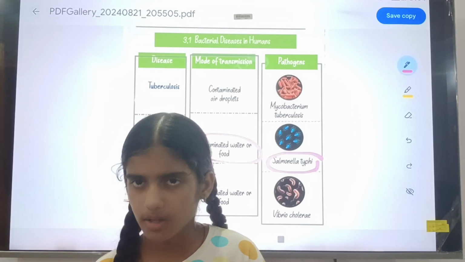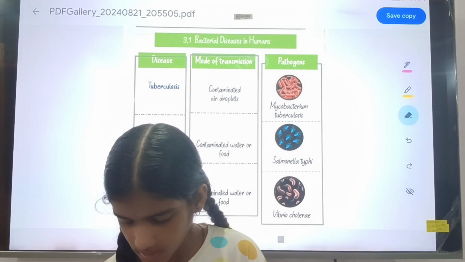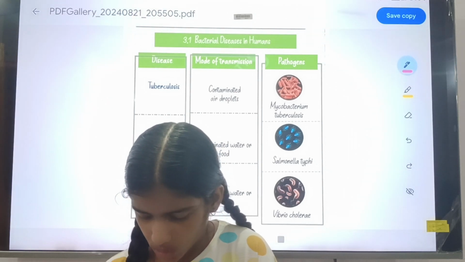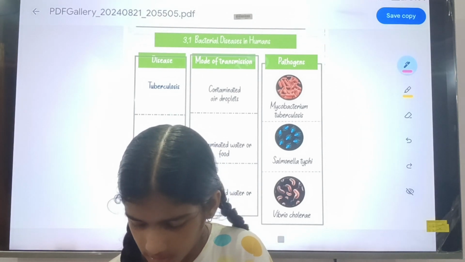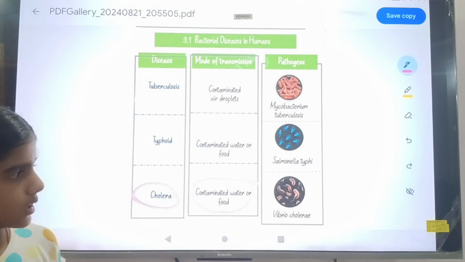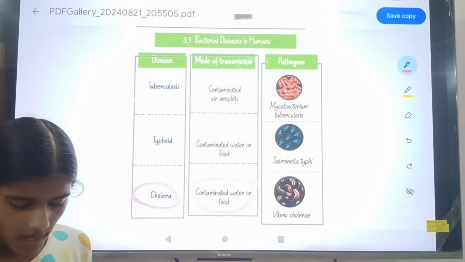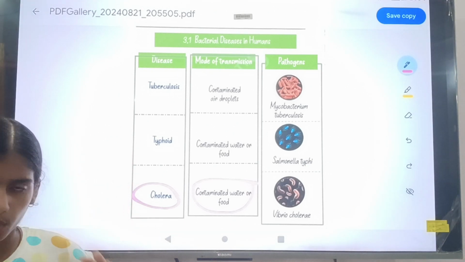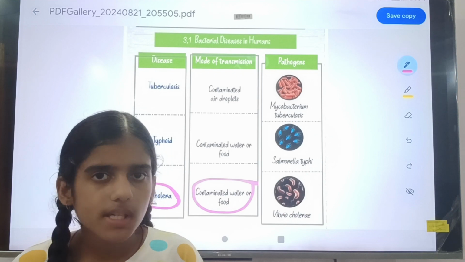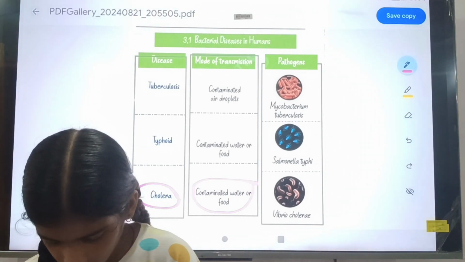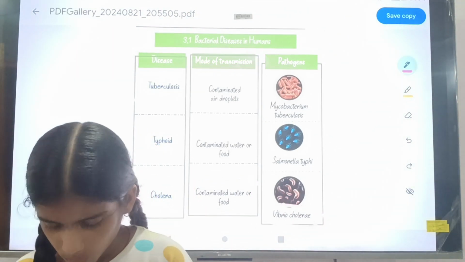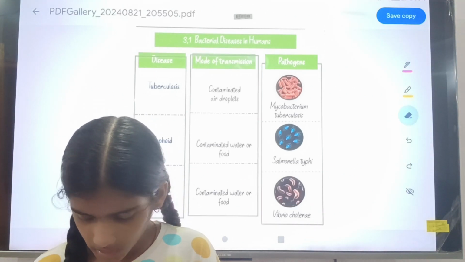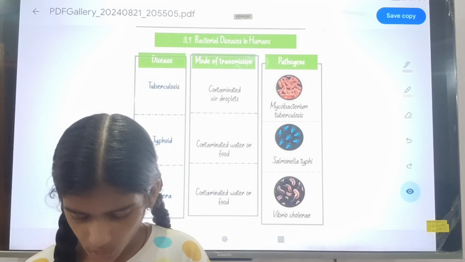So you can remember that this can be caused by the bacteria. Okay, third disease will be cholera. Cholera can be caused by contaminated air or water, and by the bacteria. All three, tuberculosis, typhoid and cholera, occur by bacteria. The bacteria name was Vibrio cholerae. So these are three diseases which can be caused by bacteria.